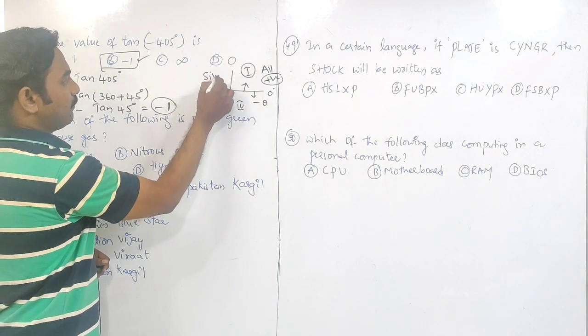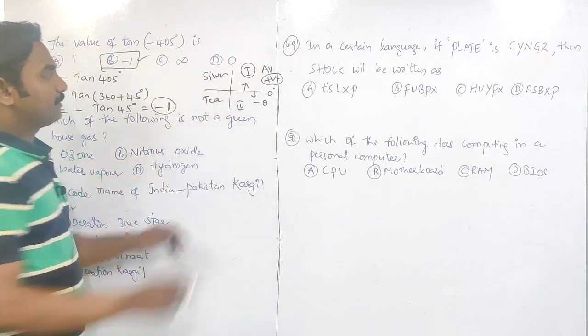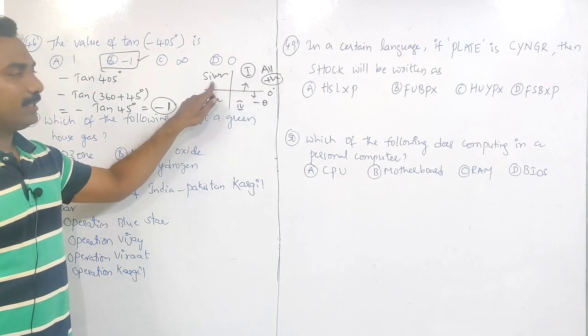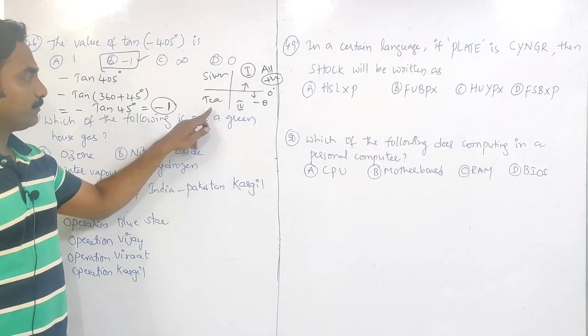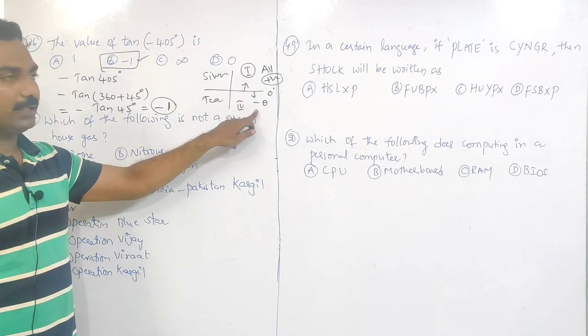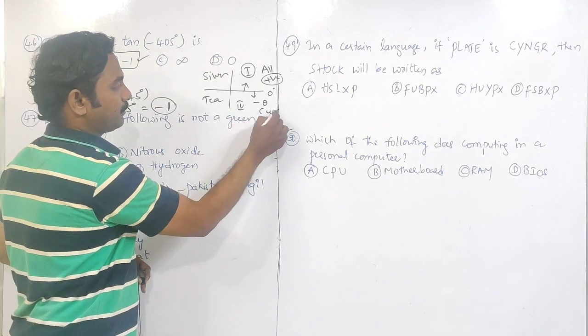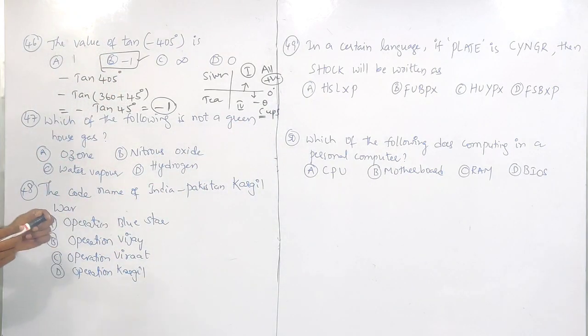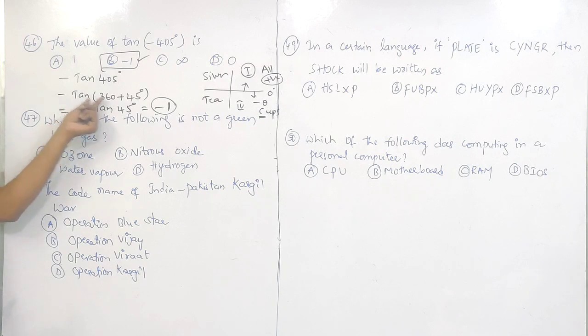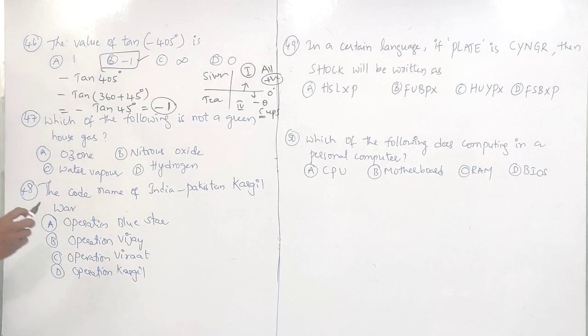All Silver Tea Cups. All are positive here. Here sine and cosecant are positive. Tan and cot positive. Here, cos and secant are positive. So this is minus tan of 360 plus theta, which is tan theta. Tan 45 is 1.